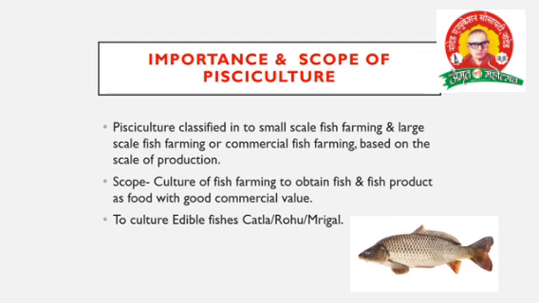They are edible fishes, you know very well, like katla, rohu and mrigal. They are valuable food fishes. They have vitamin A and vitamin D. They have good marketable value, 300 to 400 or 400 to 450 rupees per kg. It means that for the scope and importance of pisciculture, you can culture within a short time, in 1 hectare or even in 1 acre.